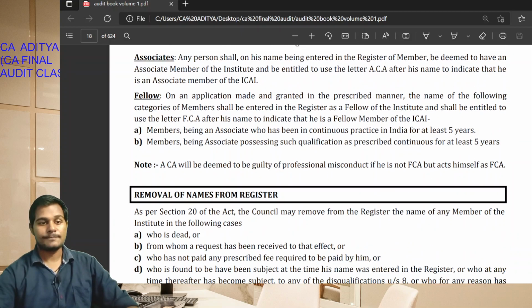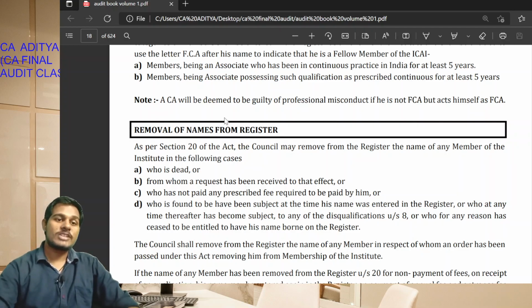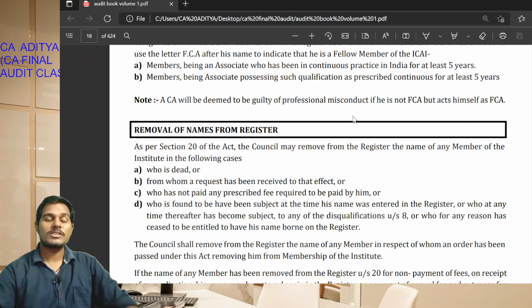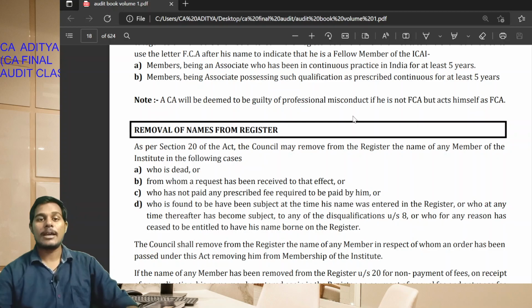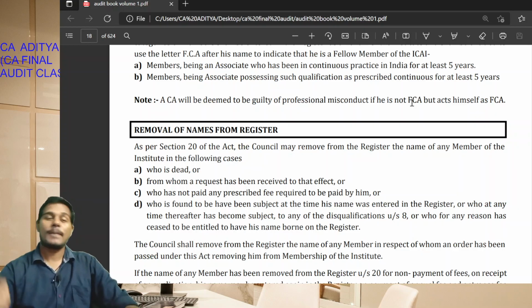Okay students, see students, a chartered accountant will be guilty of professional misconduct if he acts as a fellow but is not actually a fellow. For example, he is an ACA but would like to act as an FCA, then it is a professional misconduct. A chartered accountant will be guilty of professional misconduct if he is not an FCA but acts himself as an FCA.